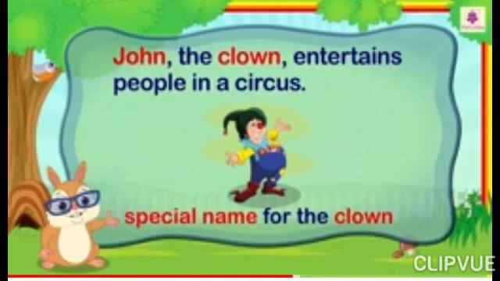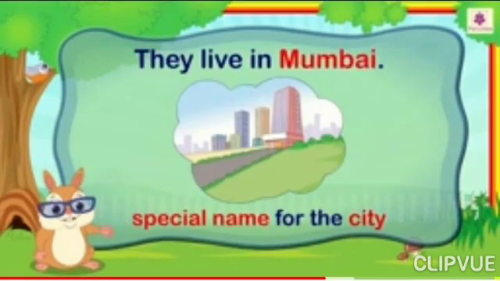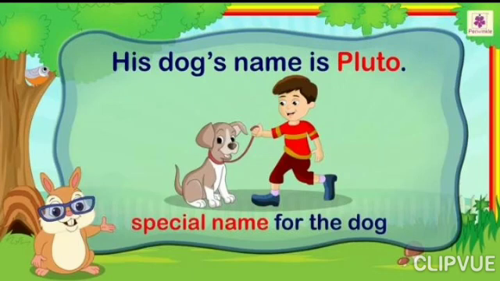So it is a proper noun. They live in Mumbai. In this sentence, we are talking about a city whose special name is Mumbai. His dog's name is Pluto. In this sentence, we are talking about a dog whose special name is Pluto. So it is a proper noun.